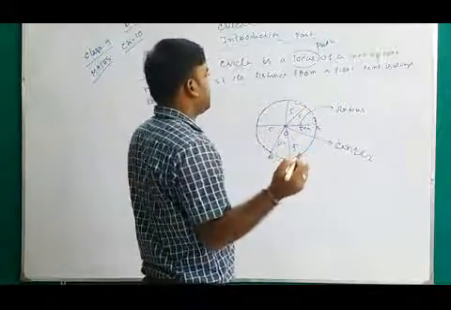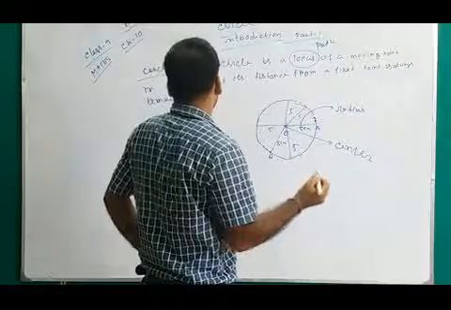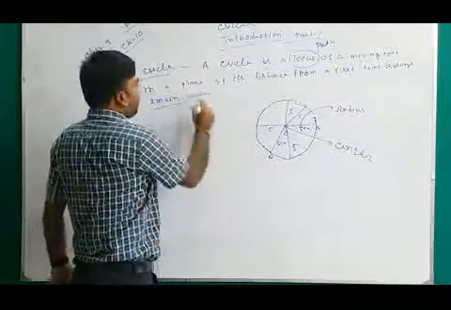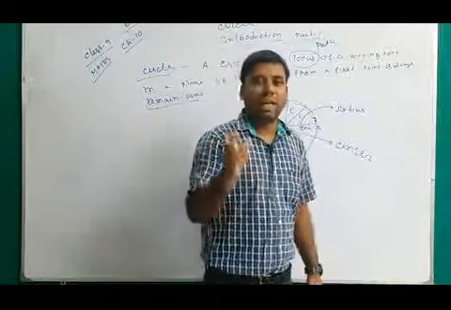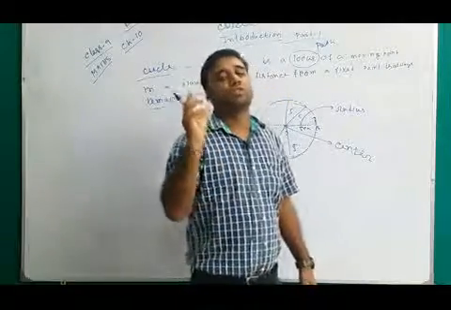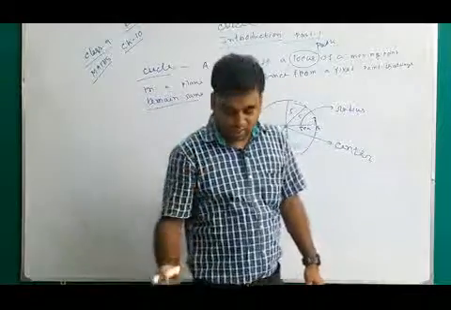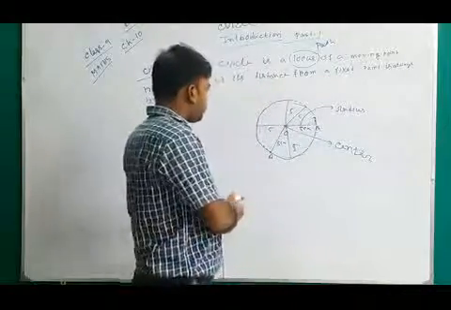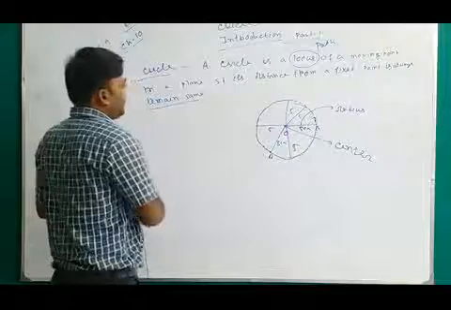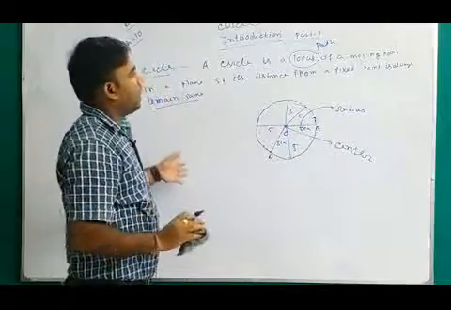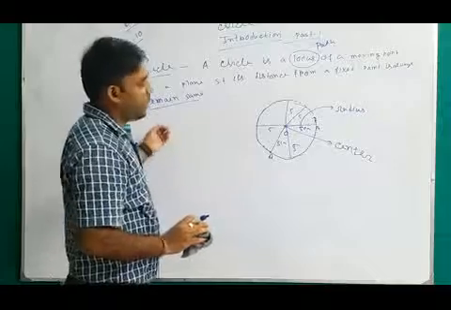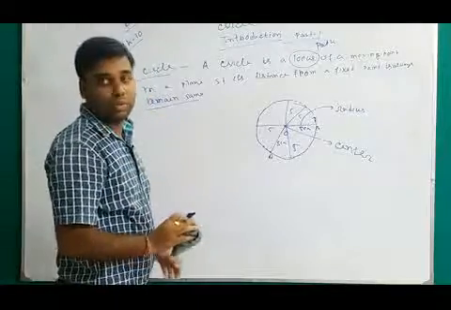So its distance from a fixed point always remains the same, or it is fixed. That fixed distance is called the radius of the circle, and that fixed point is called the center of the circle. Now I am moving on to the next part, that is radius. I hope it is clear. If you need to copy it, you can do it.